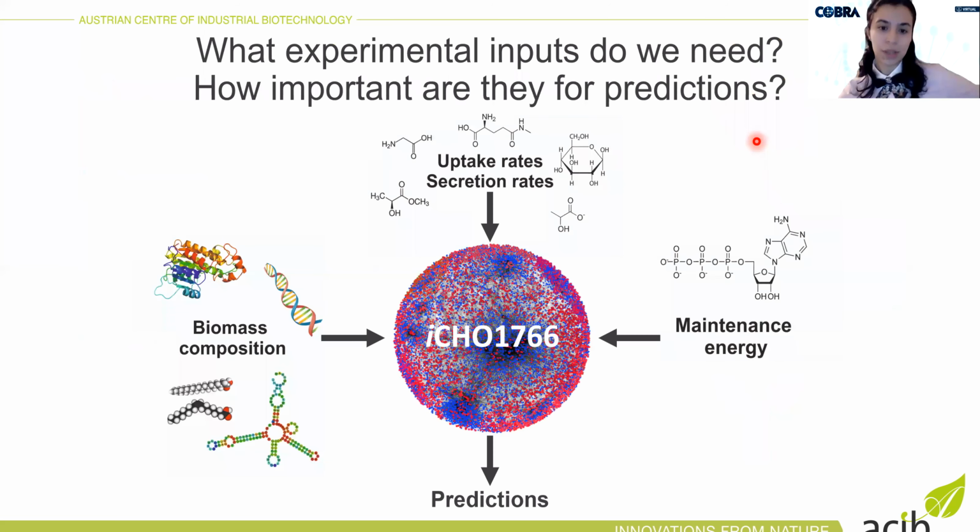So in 2016, a genome-scale model of CHO was published. And the question is, if we want to use it, what experimental input do we need to use it successfully, and how important are these inputs for the predictions? So in this work, we focused on the exchange rates of extracellular metabolites, biomass composition, and maintenance energy.